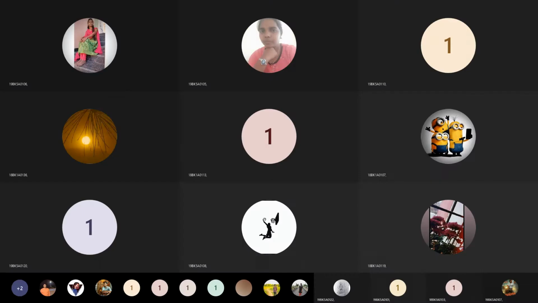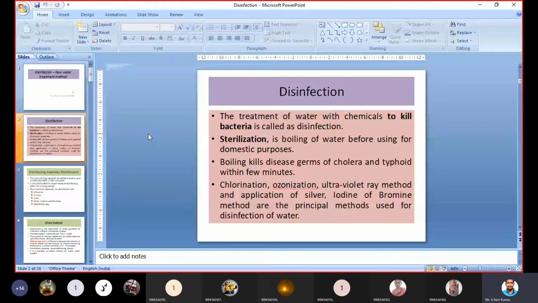So you can see this is the method of treatment of water which we can employ to kill the bacteria, to kill the pathogenic microorganisms. That is nothing but disinfection. The killing of pathogenic bacteria is called disinfection, and generally the killing of microorganisms will come under